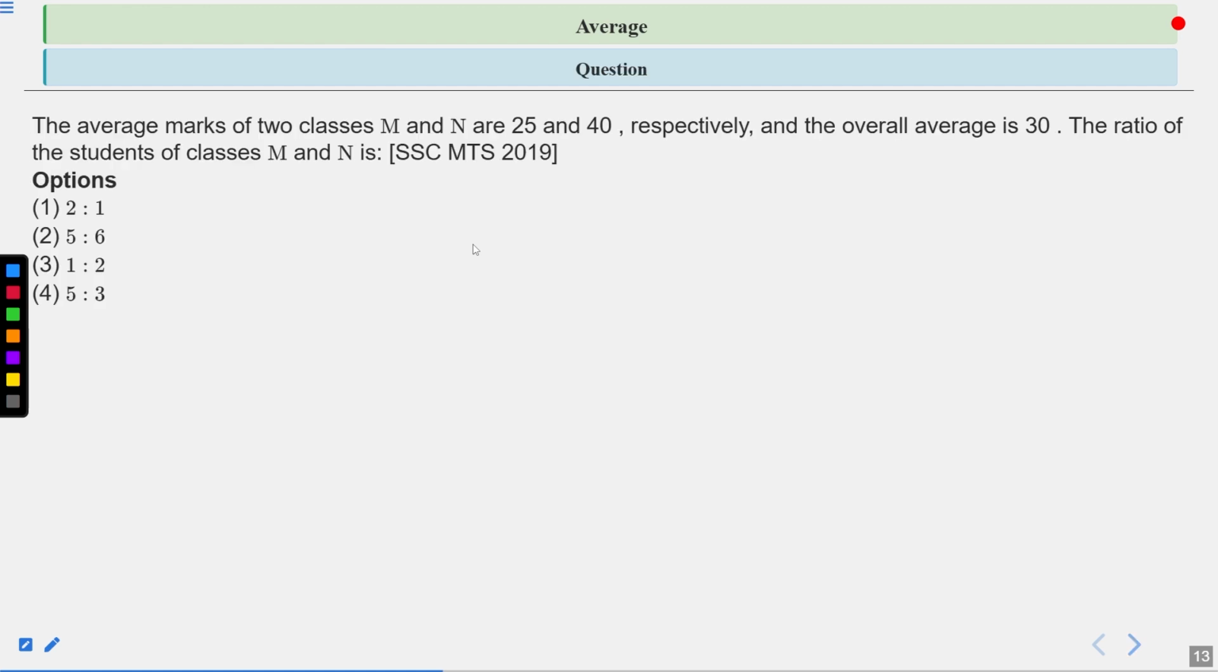The average marks of two classes M and N are 25 and 40 respectively, and the overall average is 30. The ratio of the students of classes M and N is? This question was asked in the SSC MTS exam in 2019. So there are 4 options. First one is 2:1, second is 5:6, third one is 1:2, and fourth one is 5:3. Now you have 10 seconds to solve this question. Your time starts now.